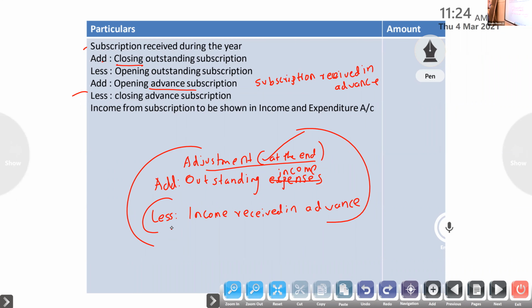Okay, so the 6-mark question you can also expect from this portion. Subscription received during the year, add outstanding subscription at the end, less outstanding subscription in the beginning. That also you can write. Add subscription received in advance in the beginning, less subscription received in advance at the end.